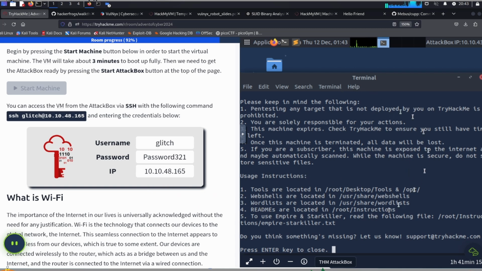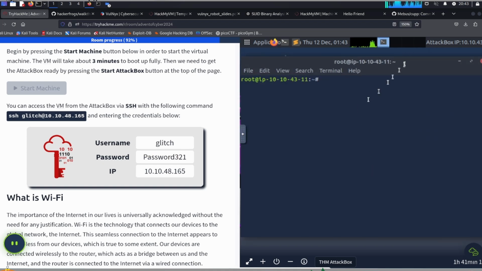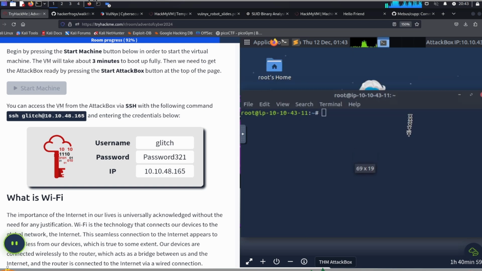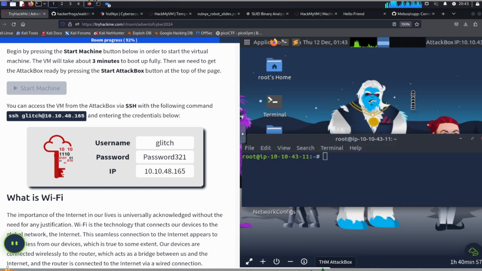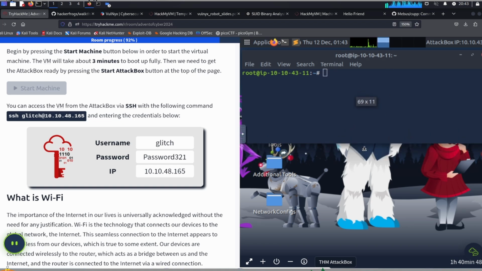Inside our attack box terminal here, we're going to click into the terminal and exit. And what we're going to do is create two terminals to connect to via SSH. So we're going to create one terminal, and I'm going to resize the window and make it take up half the screen.